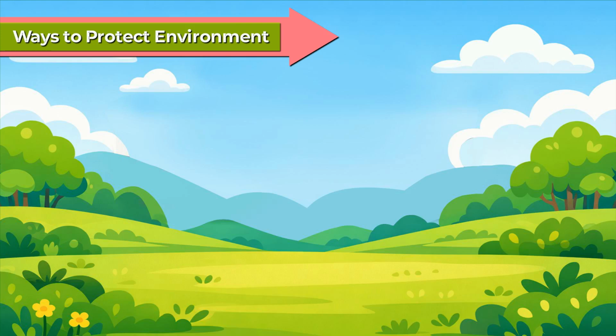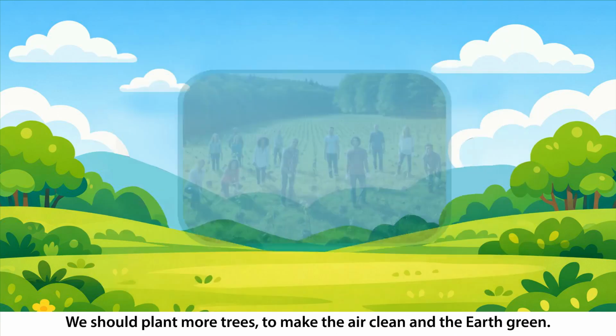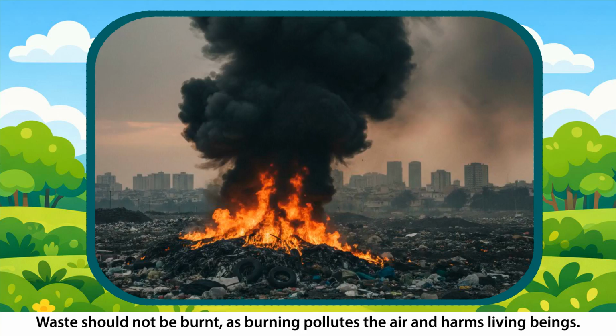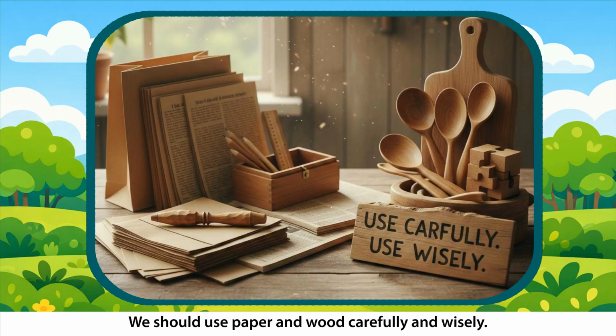Ways to protect the environment. We should plant more trees to make the air clean and the earth green. Waste should not be burned, as burning pollutes the air and harms living beings. Throw garbage only in dustbins and keep the surroundings clean. We should use paper and wood carefully and wisely.